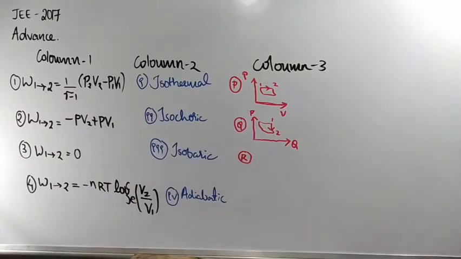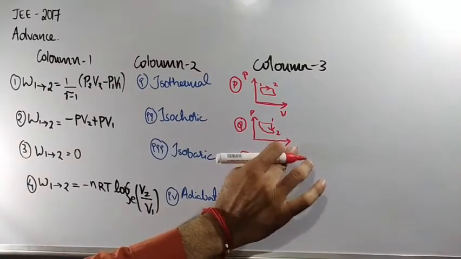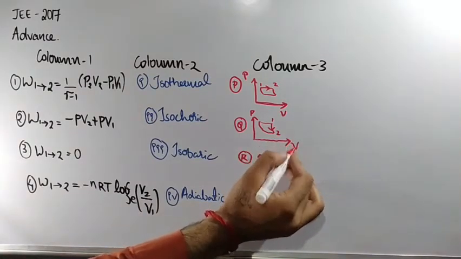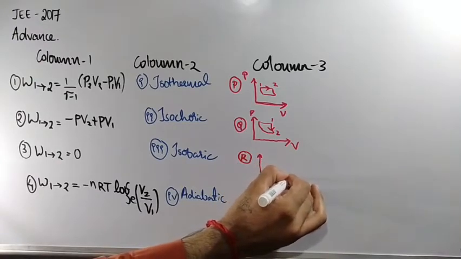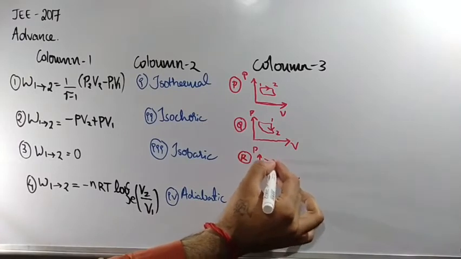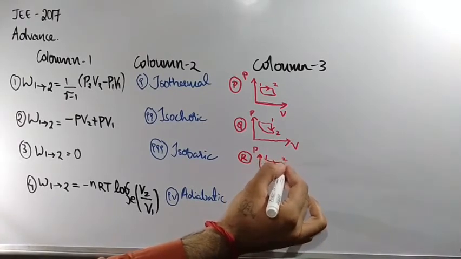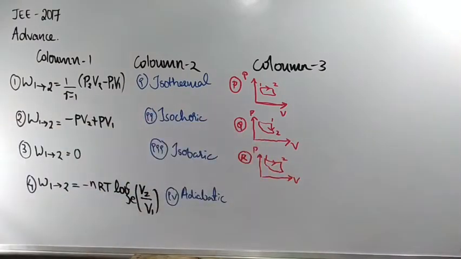In R they had given P versus V. So here they had given a process in this manner, 1 to 2. Again, this is all continuation. Clear?